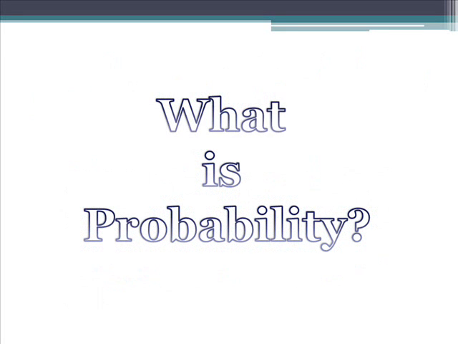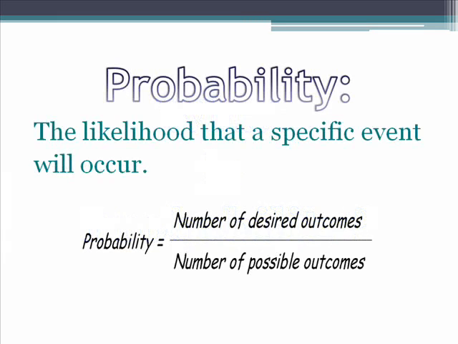Now, if you're like most of my students, you may be wondering, what exactly is probability? Well, probability is the likelihood that a specific event will occur. There is a simple formula to figure out the probability of an event. Probability is equal to the number of desired outcomes divided by the number of total possible outcomes.